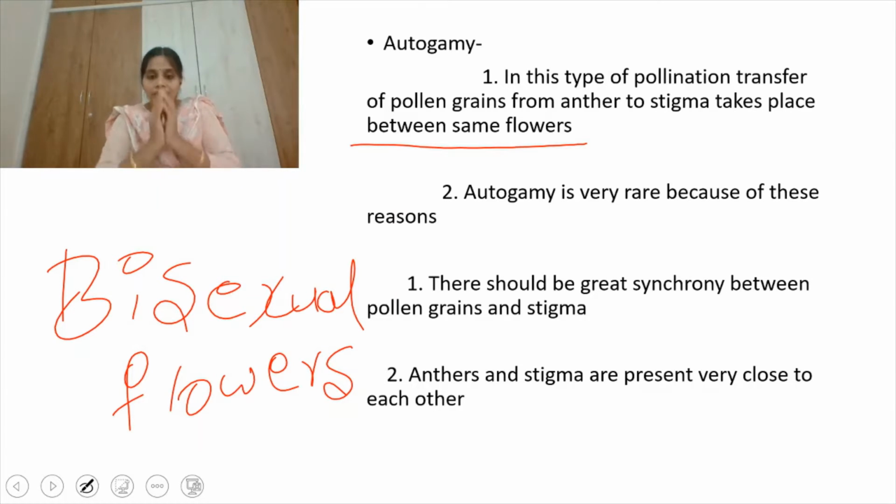So because of these reasons, autogamy is very rare, because this does not happen every time. Synchrony will not be there. Both the male and female gametes will not be released at the same time. Sometimes pollen grains will mature a little earlier when compared to the stigma, and sometimes the stigma will mature a little earlier when compared to the pollen grains. Then autogamy will not take place. They definitely go for cross pollination. So autogamy is very rare.